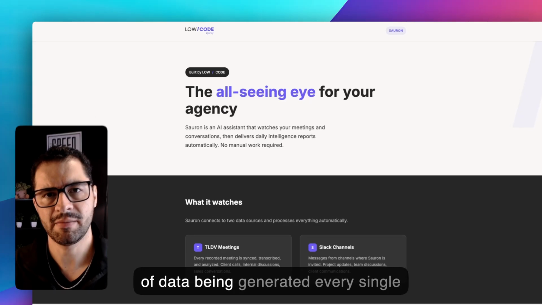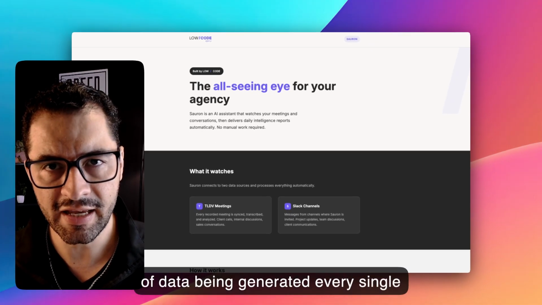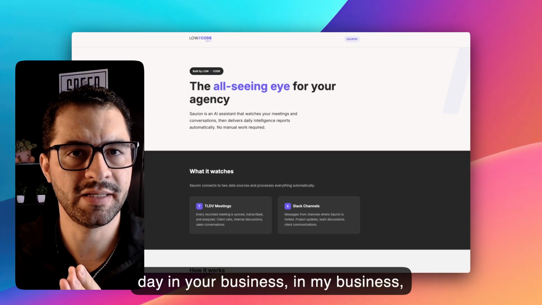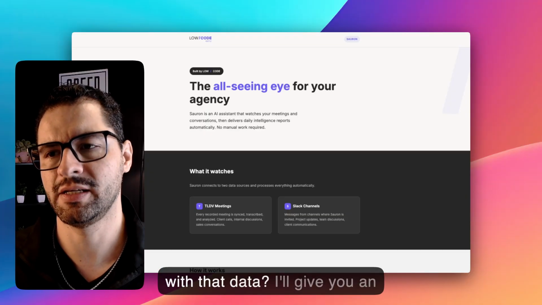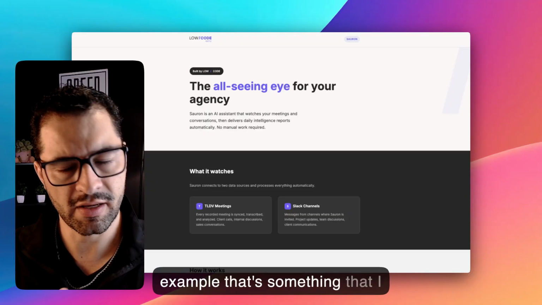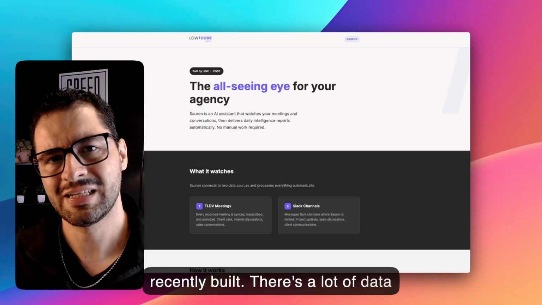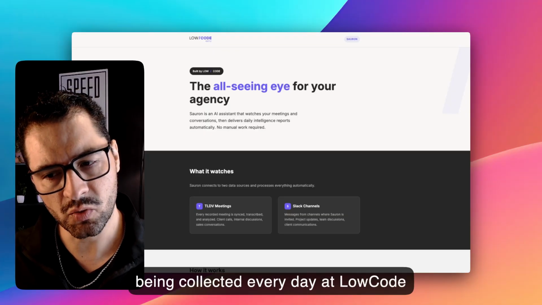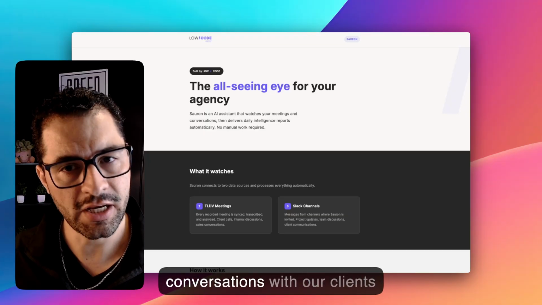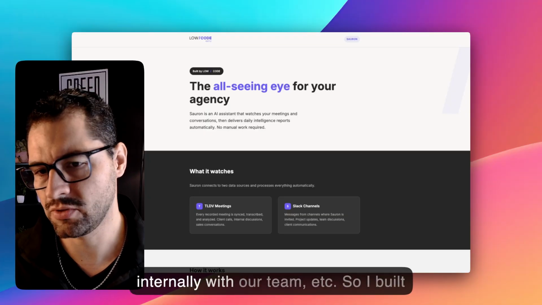There is a lot of data being generated every single day in your business, in my business. But the question is, what do you do with that data? I'll give you an example. That's something that I recently built. There's a lot of data being collected every day at LowCode because we are having a lot of conversations with our clients, internally with their team, etc.